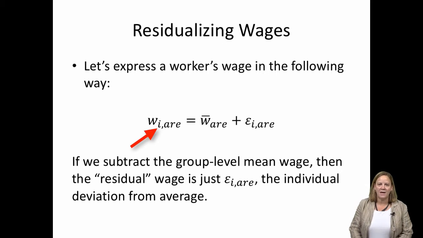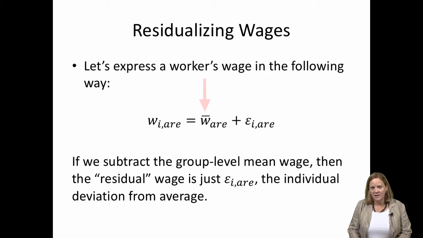The expression says that for any given individual, their wage is equal to two components. First, there's the average wage level for any individual with that level of education, represented by the expression W with a bar over it. Second, there's the difference between an individual's wage and the average wage for someone with their education level, represented here by the epsilon term.